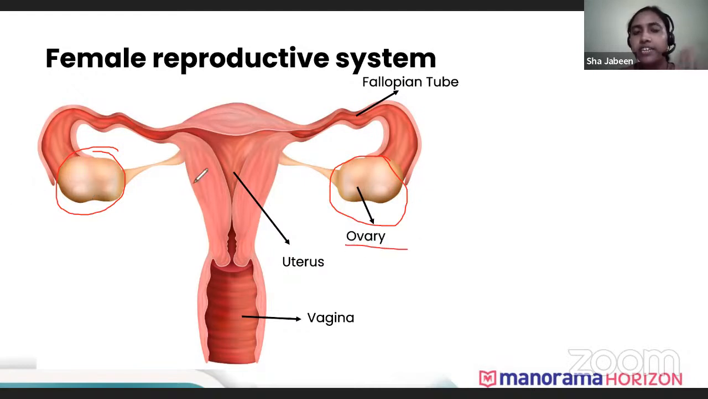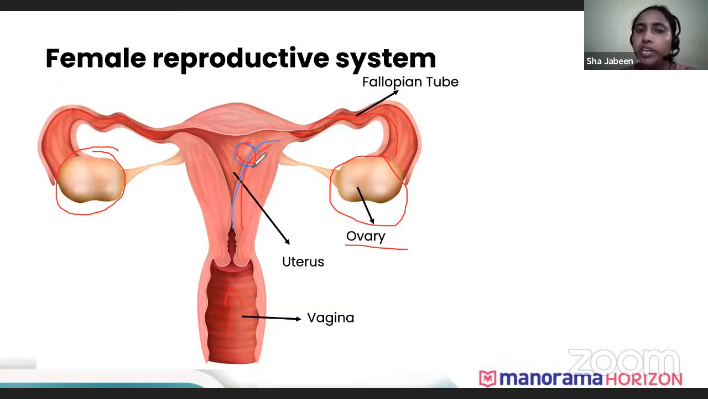So there are 2 ovaries, left side and right side. Then there's the fallopian tube. This is most important, because this is where fertilization takes place. When the sperm enters the vagina, it has to travel through the uterus to reach the fallopian tube, and in the fallopian tube the fertilization takes place. Once fertilization has taken place, the fertilized zygote comes and gets implanted in the uterus. This is the wall of the uterus, and I'll change the color. So once the ovum gets fertilized, it gets implanted into the uterus.